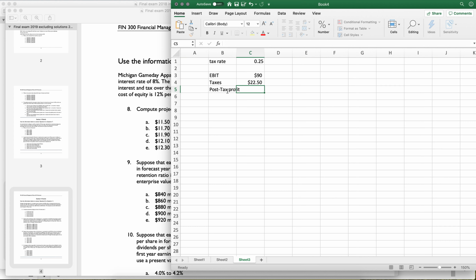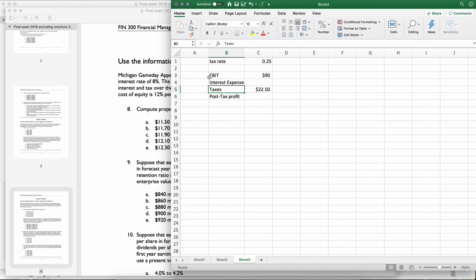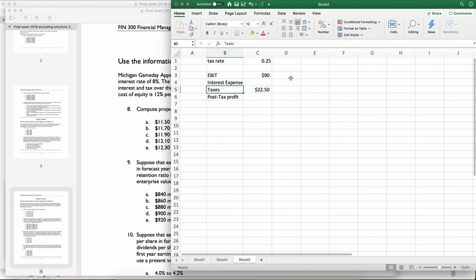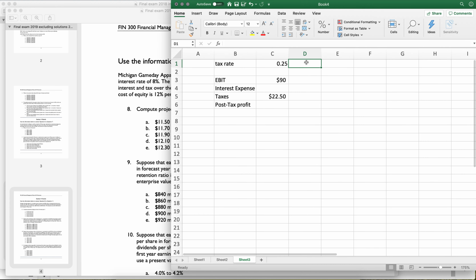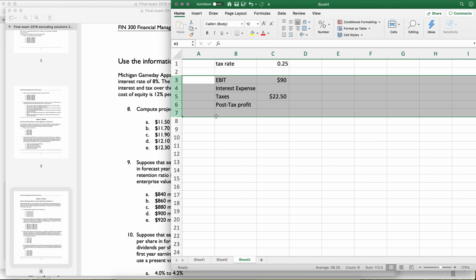post-tax profit. Oh, one thing that we don't have in here is interest expense. So we have EBIT, earnings before interest and tax. If we have perpetual debt, let's add a few rows.